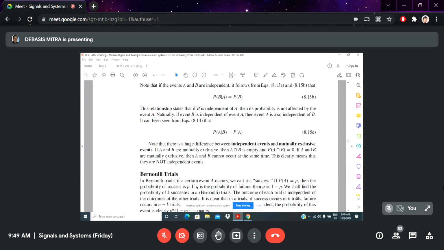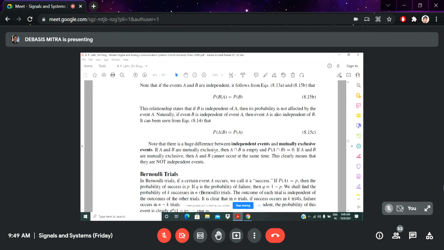Independent means maybe with some phenomena, some physical parameters are independent, maybe other physical parameters are dependent. So that is a slight difference. But mutually exclusive means no relation. Totally they are different.